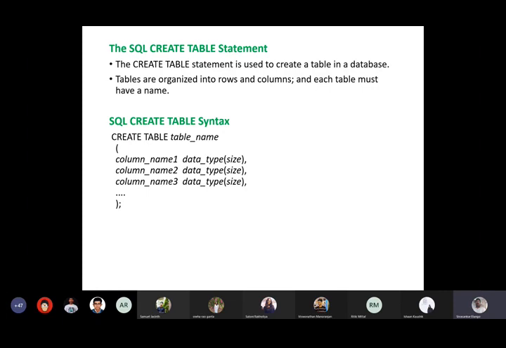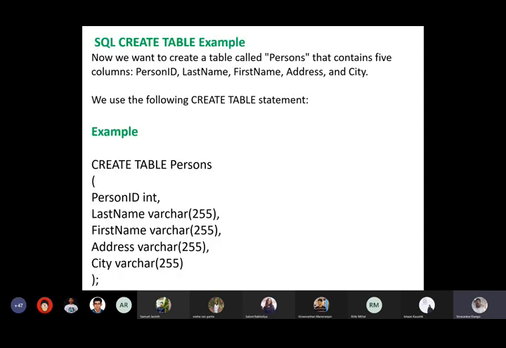So let us see a simple example to create a table, right? So for example, you want to create a table called persons that contains 5 columns, right? So you are going to create a table called persons, which is going to store information about a person ID, last name, first name, address, and city, right? Right. So this is the example to create a table persons.